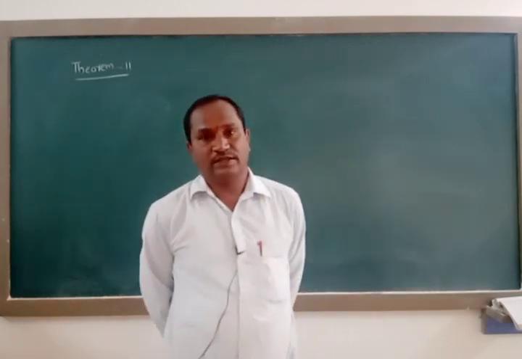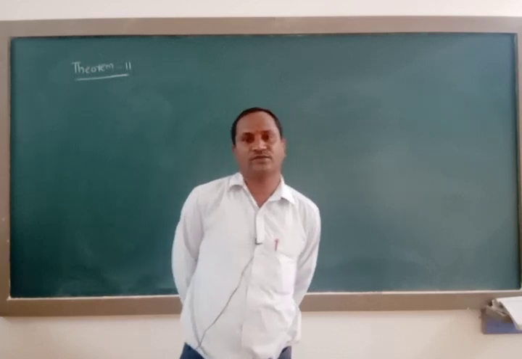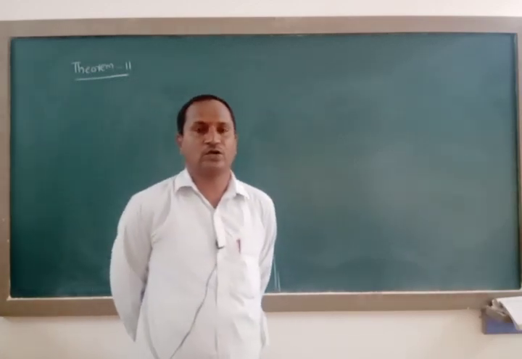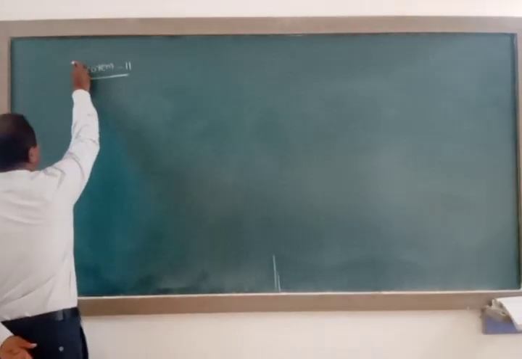Today we will discuss the equation of a line in both vector and Cartesian forms when it is passing through two points. That is theorem 2.